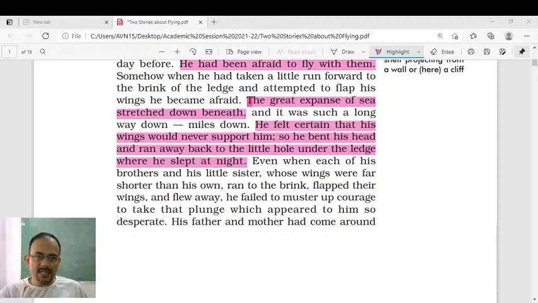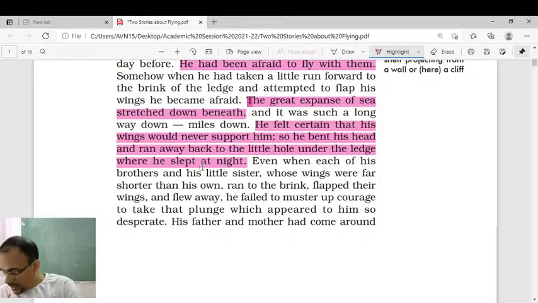But in this case, the little seagull is an exception, because he was probably one of the very few birds who are very scared of flying, right? So let's find out what happens afterwards.